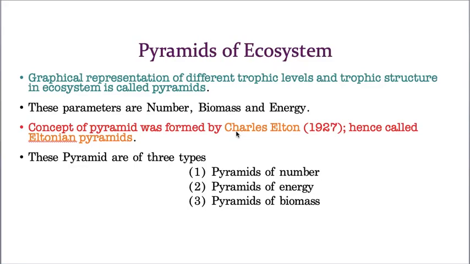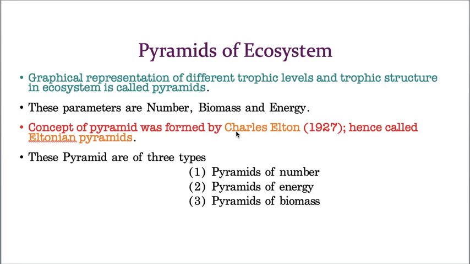Hello students. In the last class, I started the next function of the ecosystem, that is energy flow. In energy flow, we clearly discussed food chain and also food web. And we came to understand that energy always transfers from one trophic level to another trophic level in the form of food. So food is a very important constituent that transfers energy from one organism to another organism, or one trophic level to another trophic level.